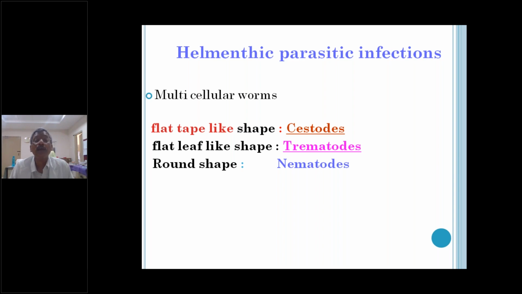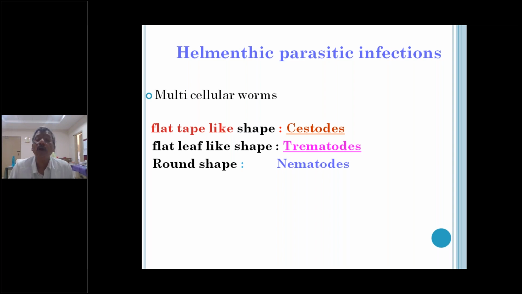The microfilaria larva, which is present in the tissue nematodes, is the third stage larva. Microfilaria is a third stage larva which is present in Wuchereria bancrofti. There are different worms among the nematodes. What are the different nematodes? There are large intestinal nematodes, small intestinal nematodes, and tissue nematodes.